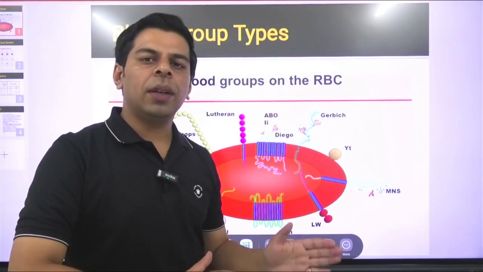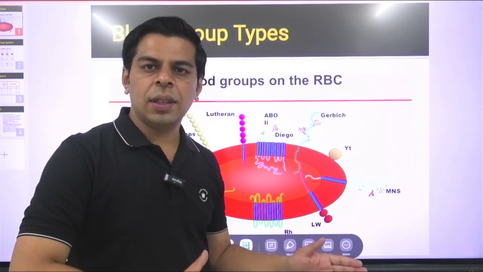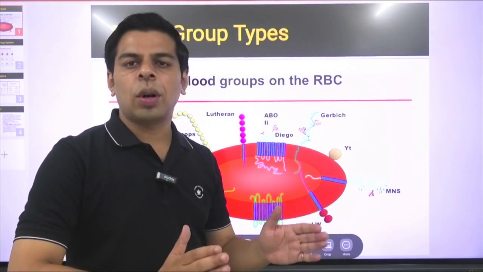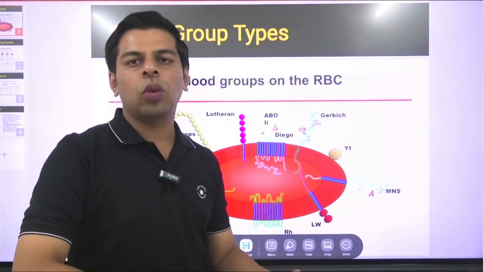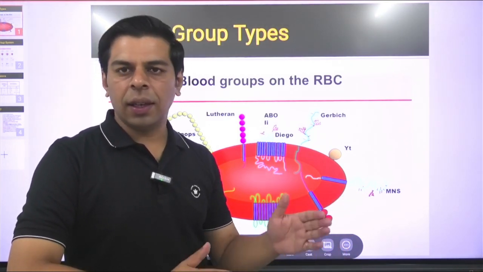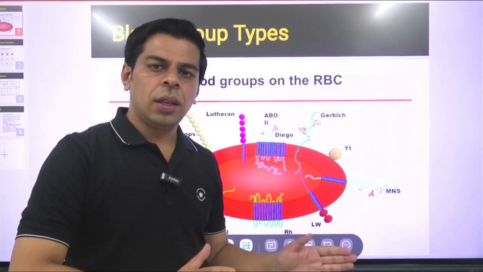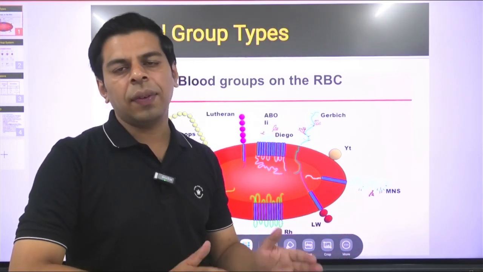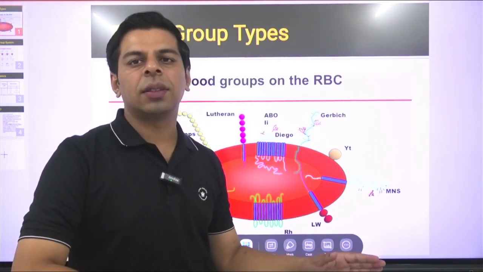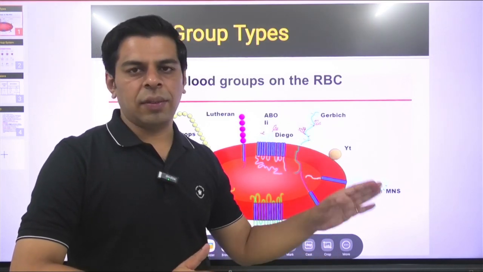Now, this topic is not only important from the conventional human physiology part, but also equally important from a current affairs perspective, because recently a new blood group was discovered in India, which was making headlines. So once again, the question might be framed based on that new current affairs theme, or typically when some particular topic is value added in such subjects, the examiner tends to ask the conventional question.